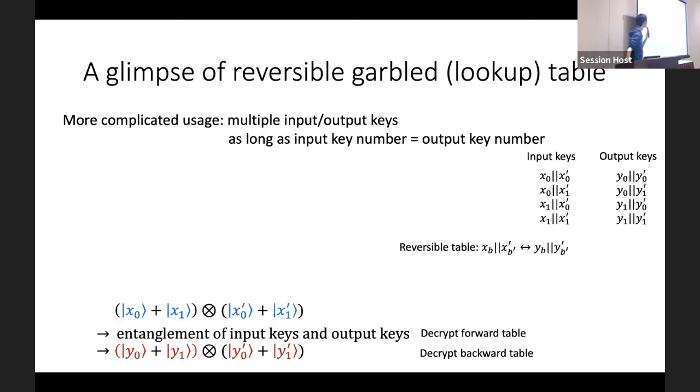And we can further generalize this construction. For example, if the input gadget is a tensor product of 2 different gadgets, we can construct a reversible table that takes it to 2 output gadgets in a collective way. And each row of the reversible table will encode a reversible mapping from the concatenation of the 2 input keys to the concatenation of the 2 output keys. So we will use this construction in our work.